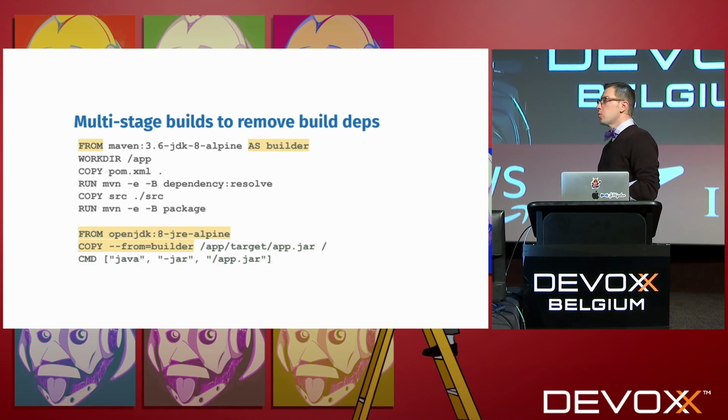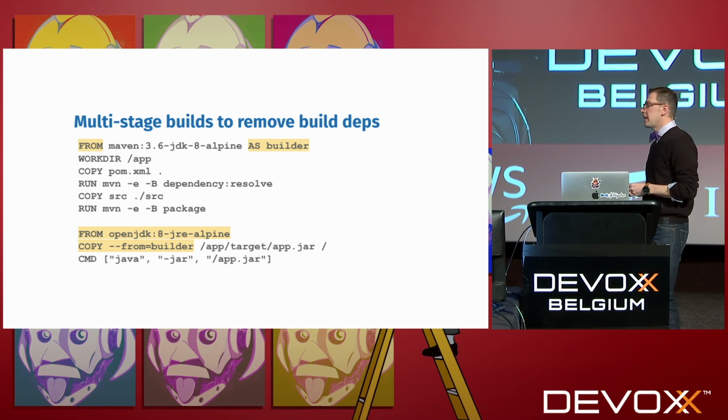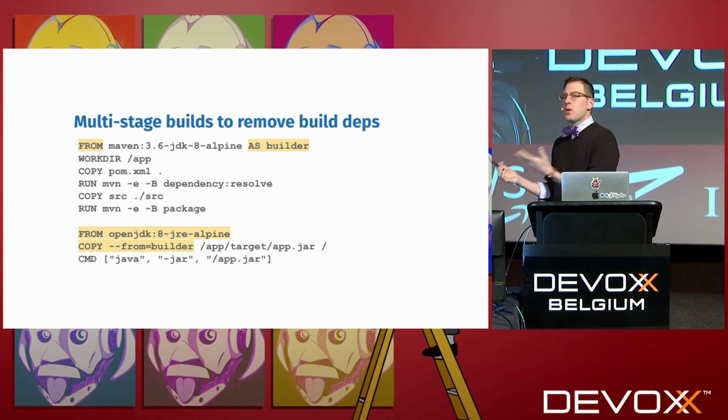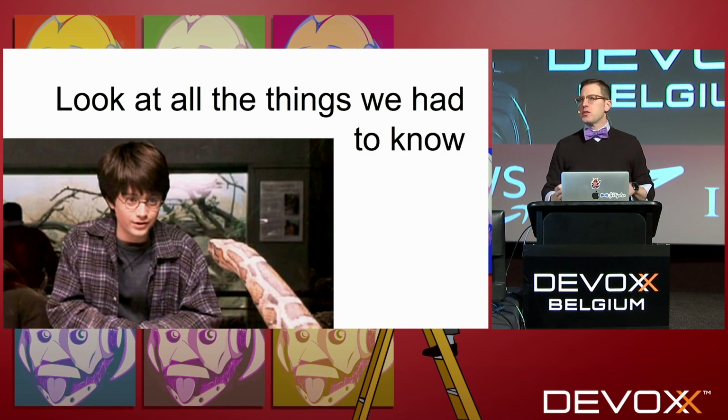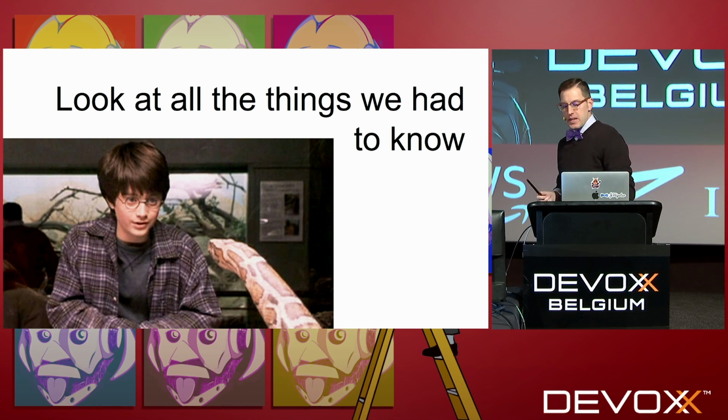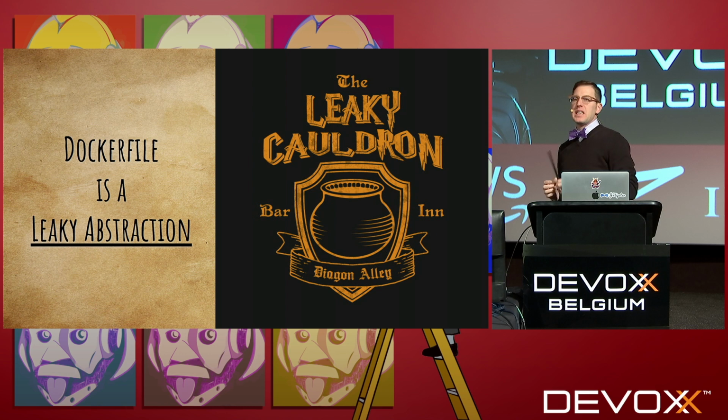But in any case, this is what the folks at Docker recommend for a very basic Dockerfile for a very simple Java application. What you should take away from this is not what this Dockerfile looks like. It's look at all the things we had to know to create the simplest possible Dockerfile. We had to basically speak Parseltongue, right? At the end of the day, Dockerfile is a leaky abstraction.